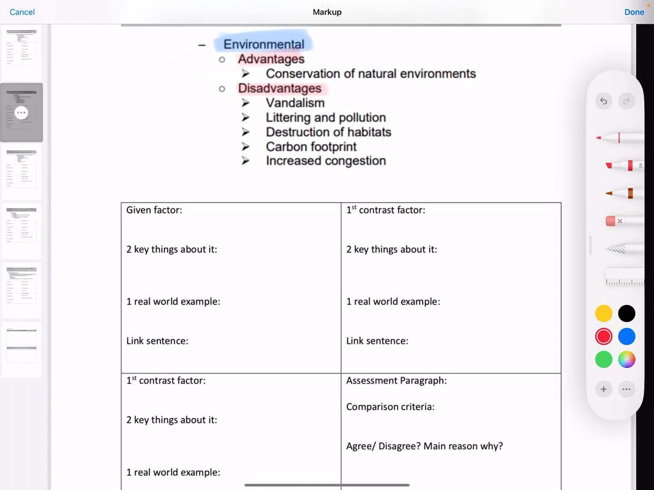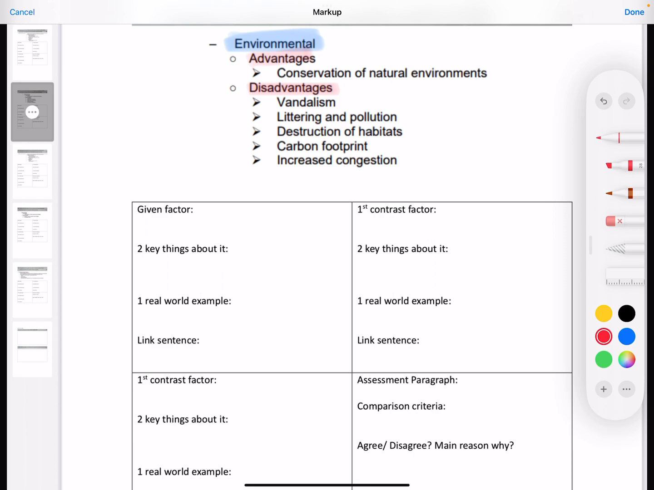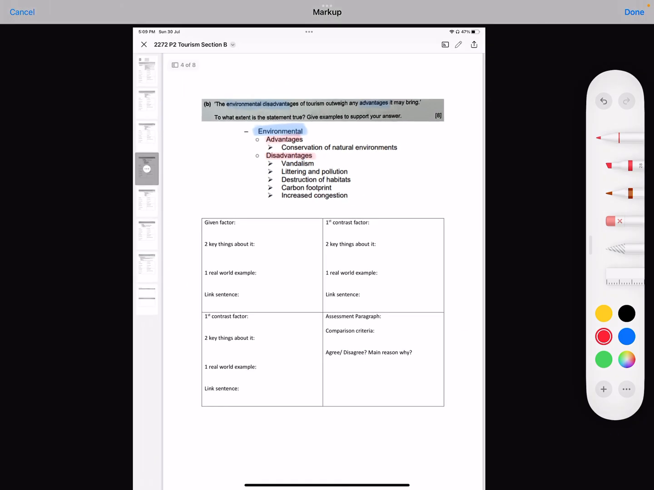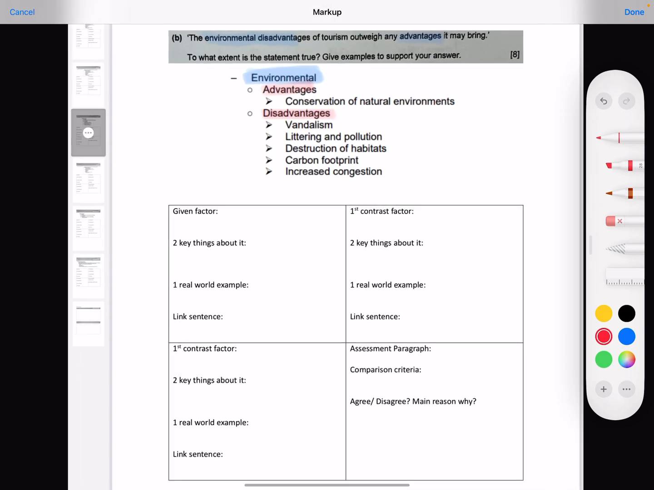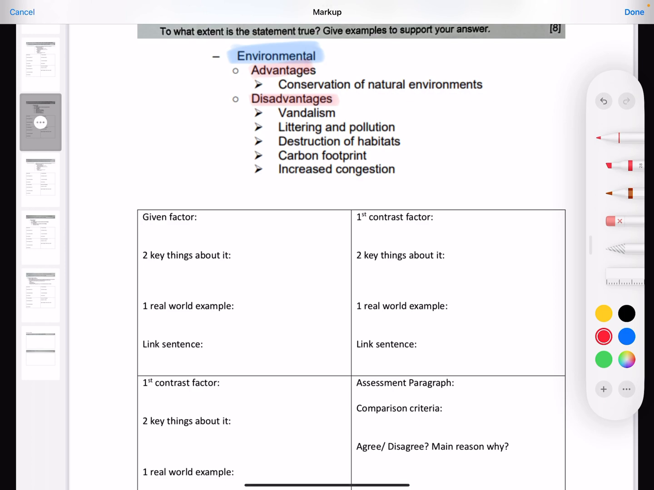Okay, so what we need to do once again is be very careful. Your given factor is the disadvantage and advantage. Your listed factors are these two. You have to give me an advantage and a disadvantage. Must you start with the advantage first? No, but since there's only one, I will talk about this.